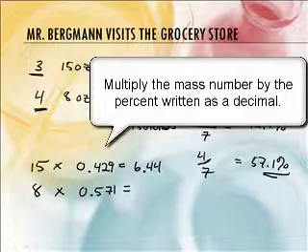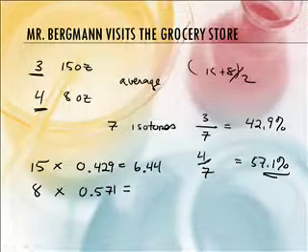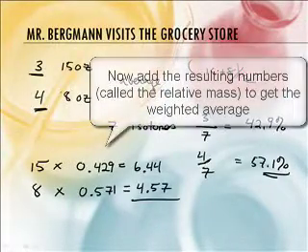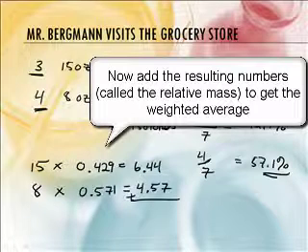So we don't use the actual percentage. We use it as a decimal, and we get 4.57. Okay, and now what do we do? Now you just got to add those two numbers together. Yeah, you simply add these guys. It's how we do weighted averages. This is how you calculate your grades, by the way. Yeah, if your teacher has 80% for tests and 20% for worksheets, you can't just add them up and divide by 2. You actually have to multiply by the decimals.